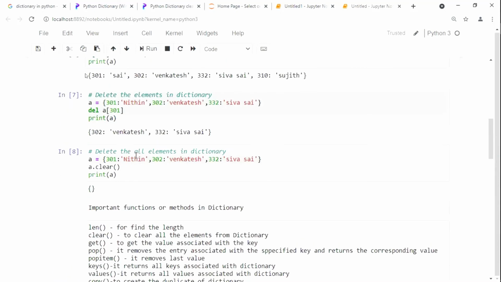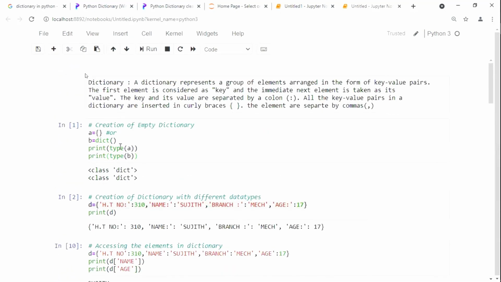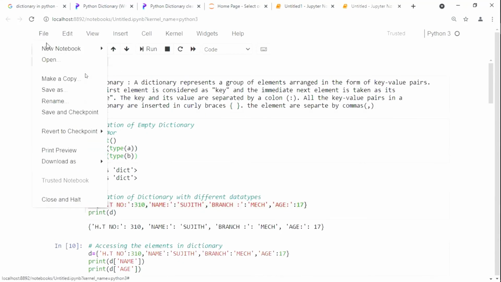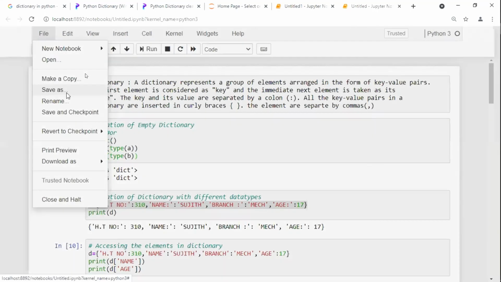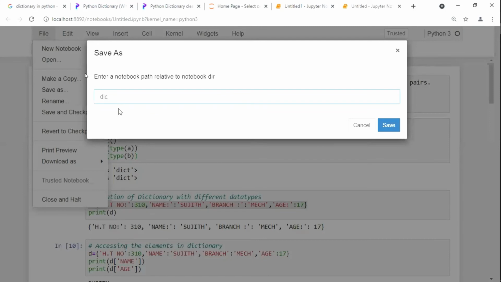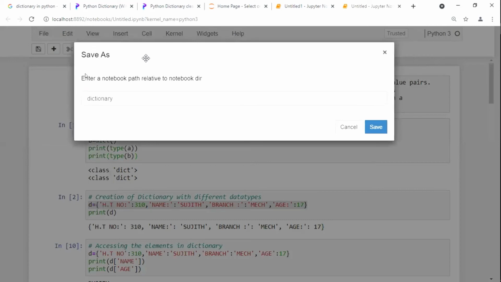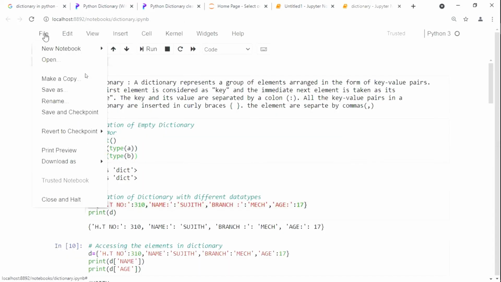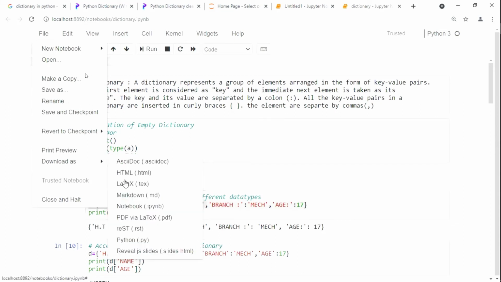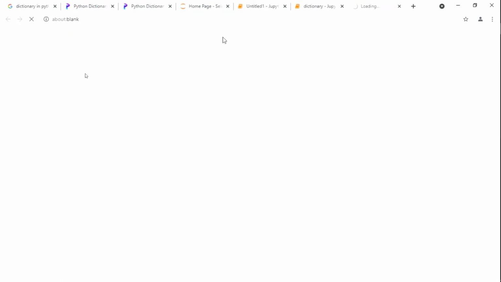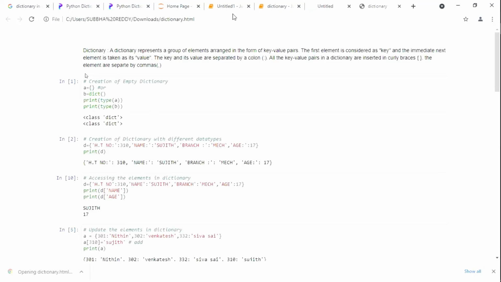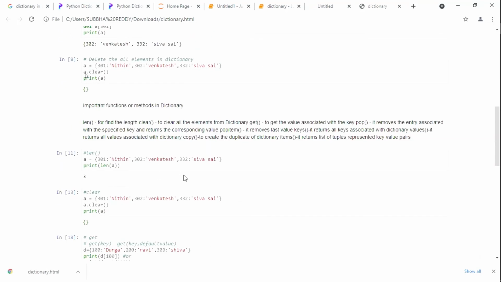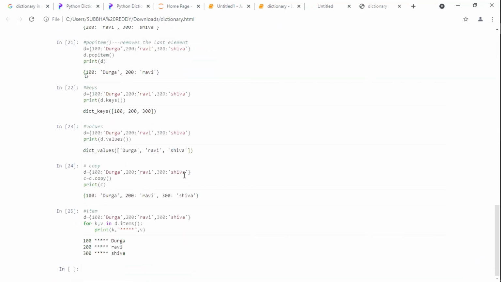Other than that, any doubts, please? Yeah, tell me. Other than that, any doubts? No doubt, sir. With this, the first thing is completed.